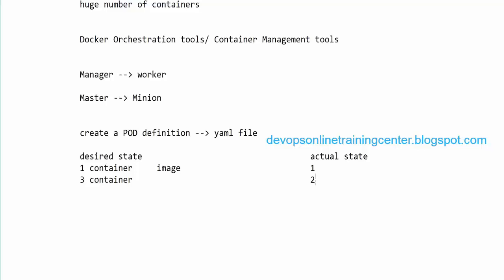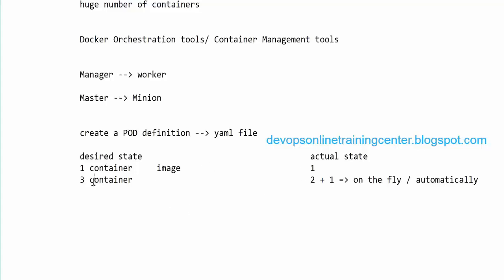Now what happens? There is a difference between the desired state and the actual state. Kubernetes detects that difference and creates one more container on the fly automatically. So Kubernetes always checks the desired state and the actual state.